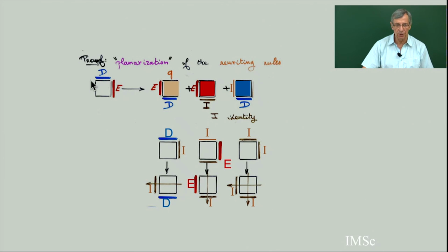Now, to the unique equation of the PASEP algebra, I have to add some new equations because I introduce the identity operator, exactly the same as in my first example. So D identity is of course equal to ID, and EI equal to IE, and the horizontal I multiplied by the vertical I, of course, will be this substitution. Like in the first example, I put some brown lines. The identity operator is going to propagate to the left for the vertical identity, and to the south for the horizontal identity. So I put some brown lines to show the propagation of this identity operator. And let's do it on an example.